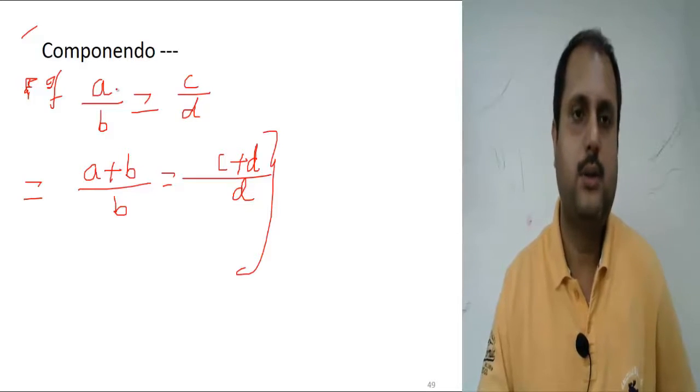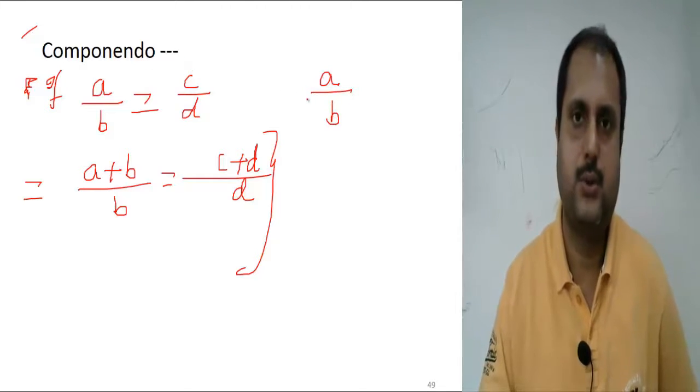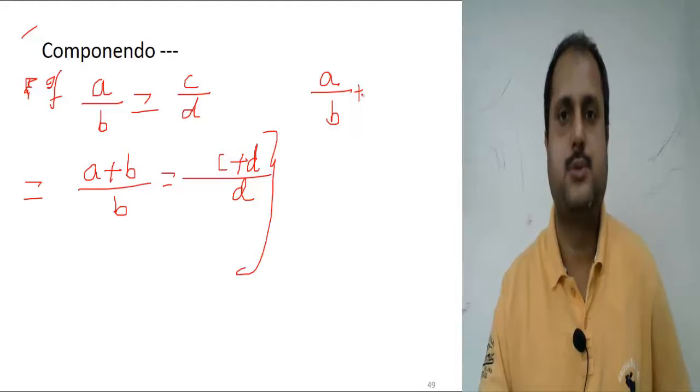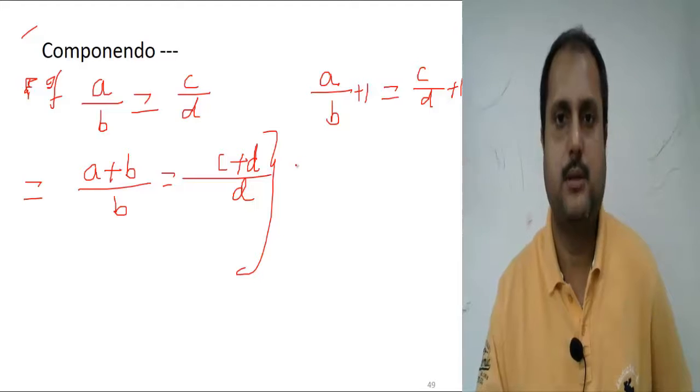We already know that if we add something to both sides of a ratio, the ratio remains the same. Suppose we add plus 1 to A by B, and plus 1 to C by D. According to the rule of ratio, it will remain the same.